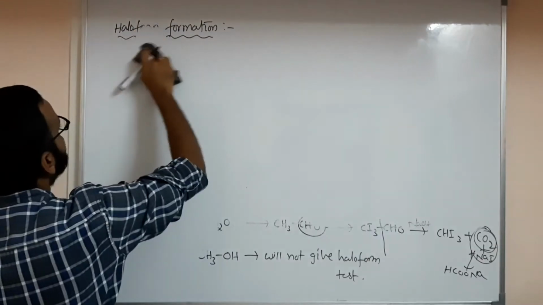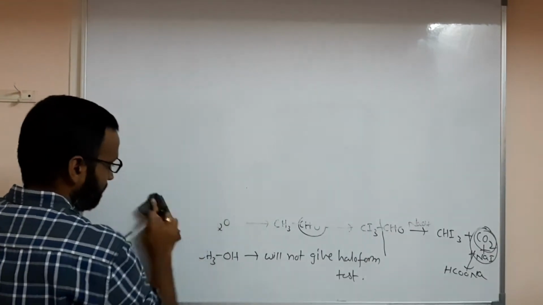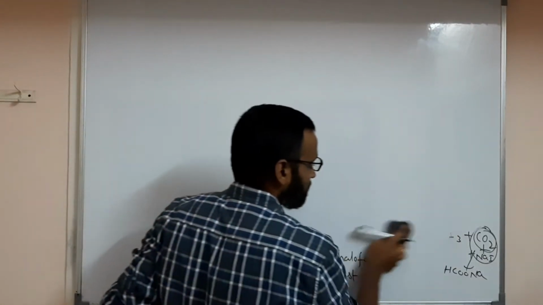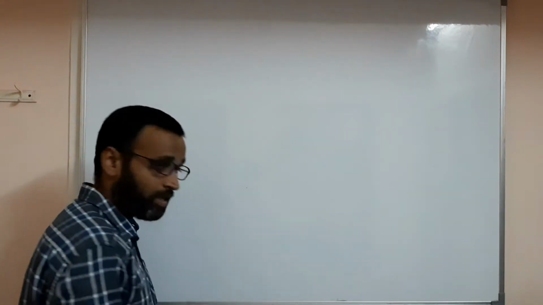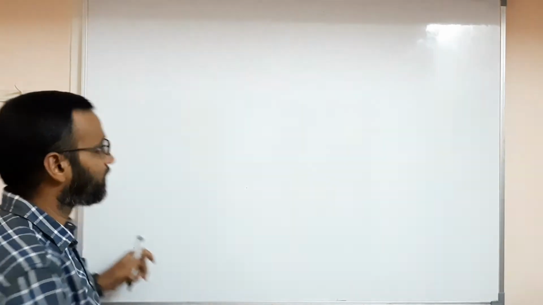Okay, so this is somewhat easy to remember, but the only thing is you will confuse in aldehydes and ketones. So 3 beta hydrogens are required to give haloform test in alcohols, but 3 alpha hydrogens are required to give haloform in case of aldehydes or ketones. This is the most important thing.